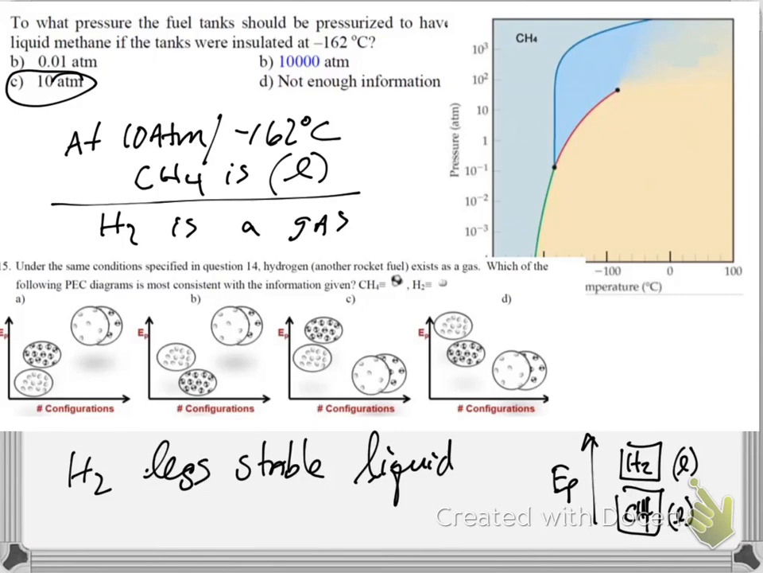All right, so we look at these PE diagrams that are given, and we can see right away that C and D are wrong. Gases, which are shown with that far spacing, are never going to have lower potential energy than the liquid, so those are definitely wrong. So the choice is between A and B. Well, we know hydrogen's potential energy as a liquid is much higher, less stable than methane, and so our answer would be B. B is the right representation that hydrogen is a gas, while methane is a liquid under specific conditions.